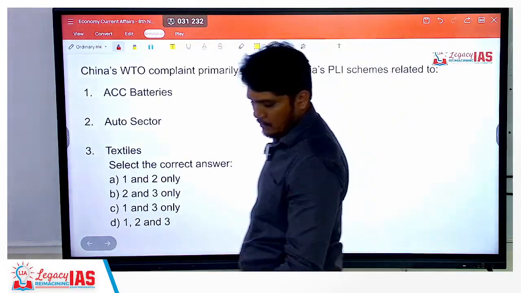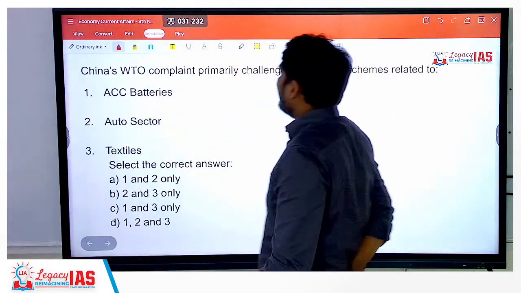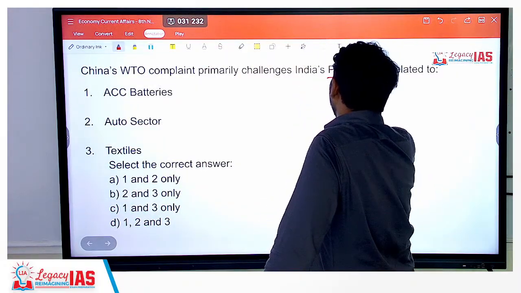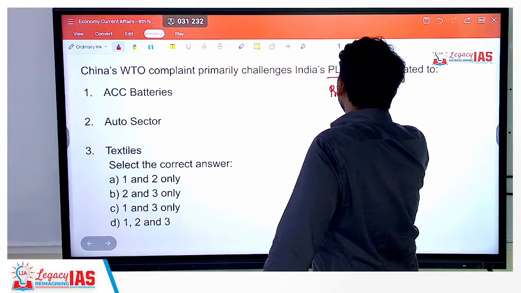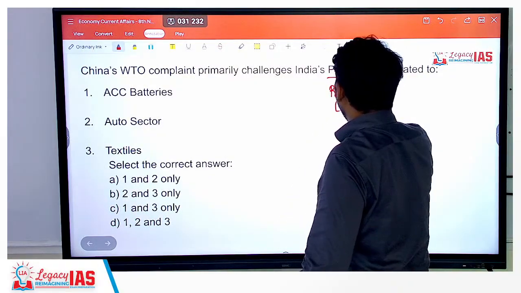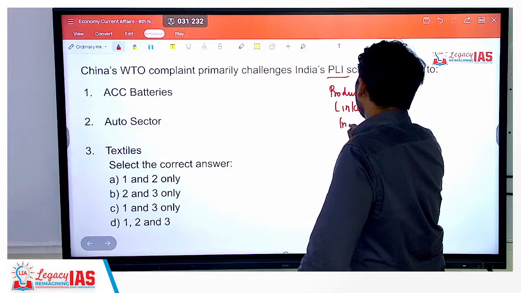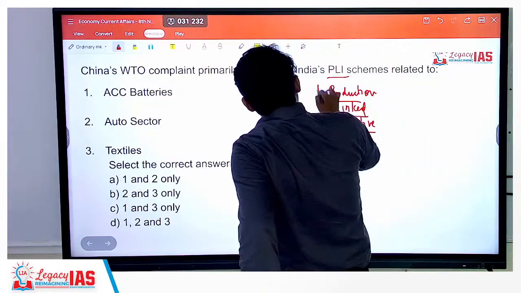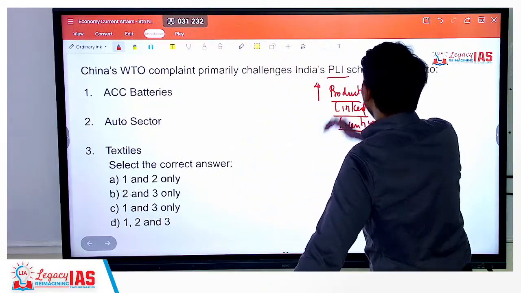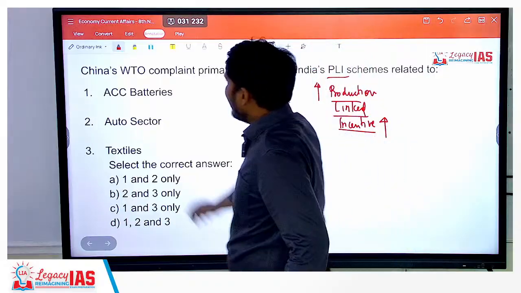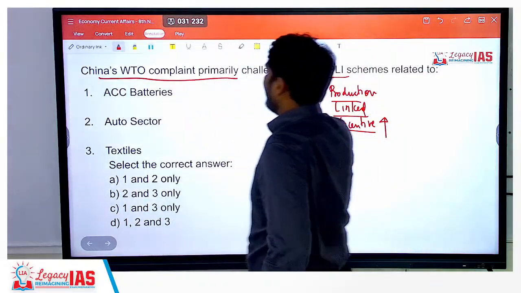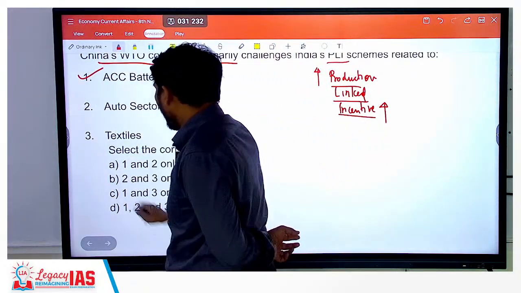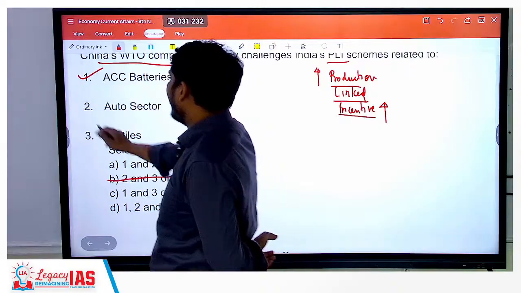Next, please answer this. China's WTO complaint primarily challenges India's PLI. What is PLI? PLI is production linked incentive subsidies. One thing about this is, higher the production, higher will be the incentive. So China's complaint about our PLI scheme is related to what? Is it related to ACC batteries? Yes. So this option goes away. Is it related with auto sectors?